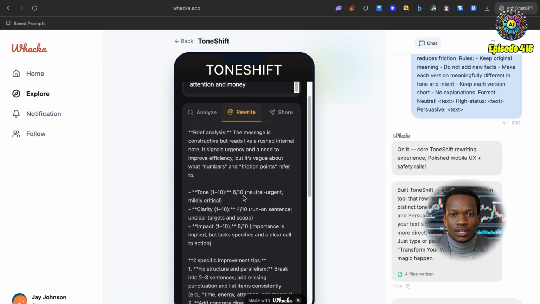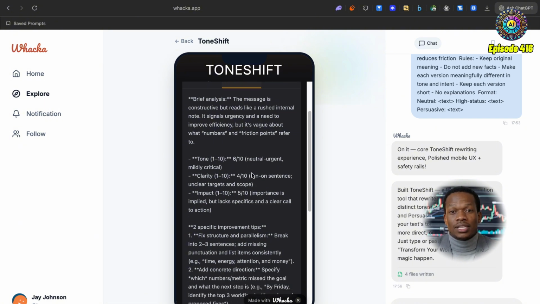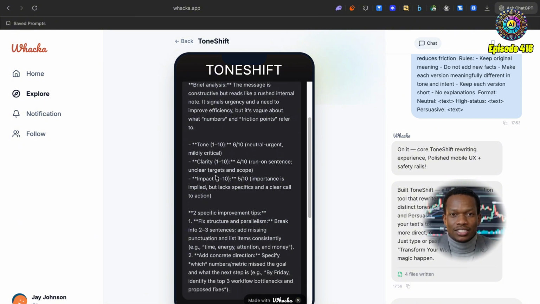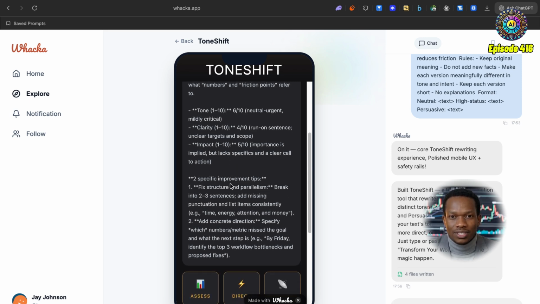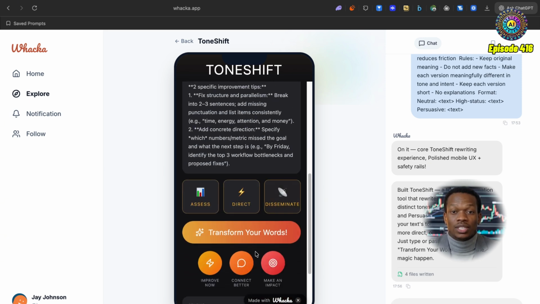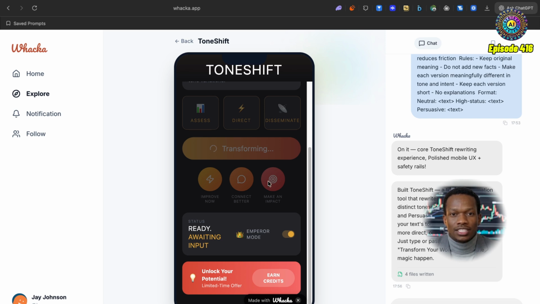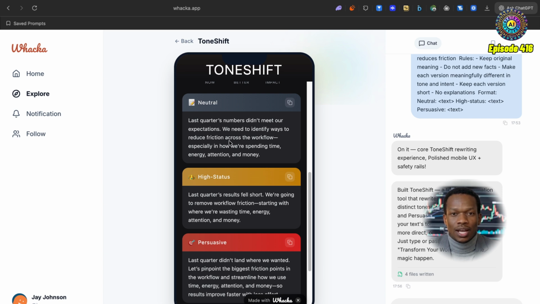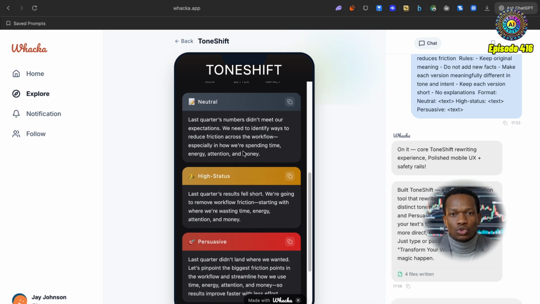So the tone is urgent, neutral, mildly critical. Okay, interesting. It flags unclear targets and scope, with specific improvement tips. Cool. Okay, sweet. So I'm just going to click on transform and see what we get here. So I imagine this. Okay, cool. So now we've got the neutral version.